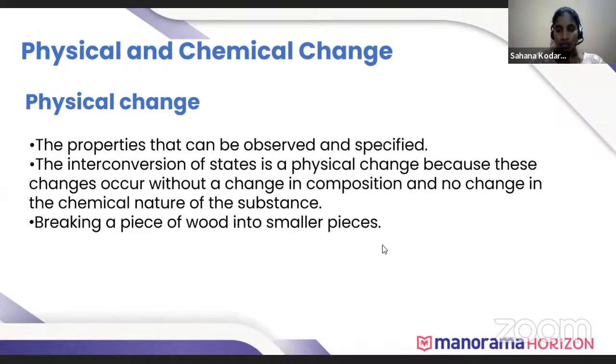No, Sriraj. Okay. So when we tear paper, the paper size gets reduced. So size, density, shape, melting point, boiling point, we call these physical properties. Deepak, what you said is the size of the paper gets reduced. Yes.